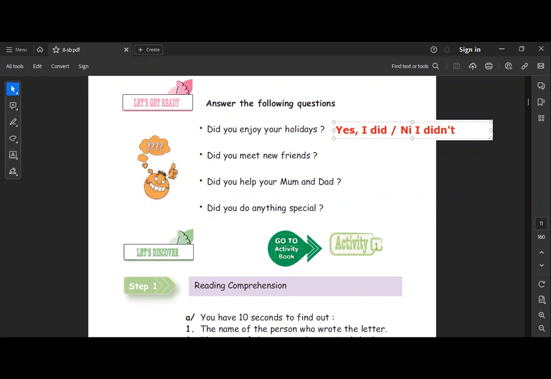Here, let's remember that this question is in the simple past. This question is in the simple past, because it starts with did, and did is the auxiliary in the question form in the simple past.